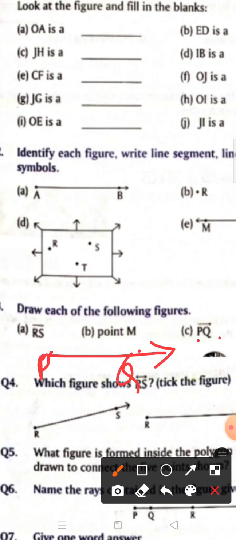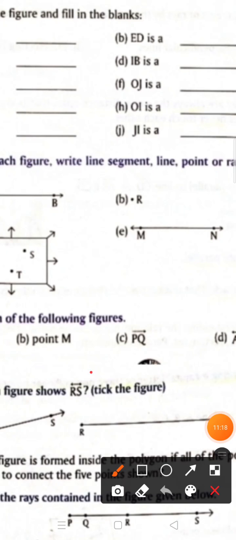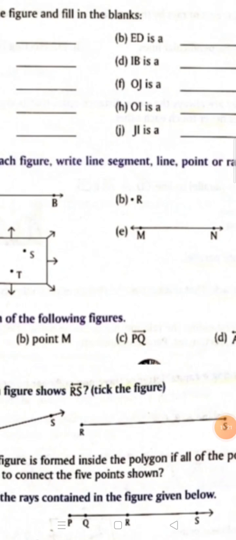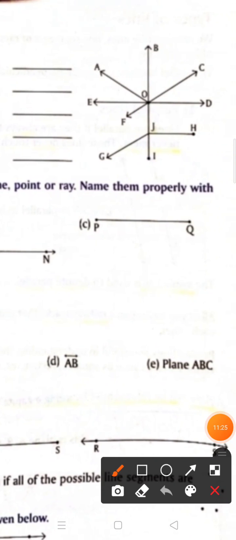Write properly. Okay. Question number 4. Which figure shows here, the symbol is what? You have seen line. So which figure is like this? This is the figure. So tick here.